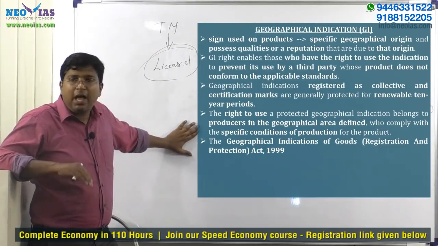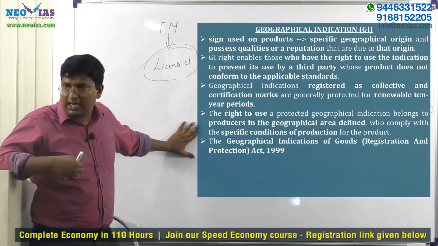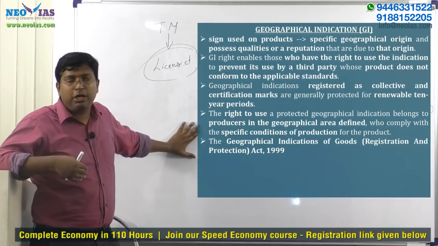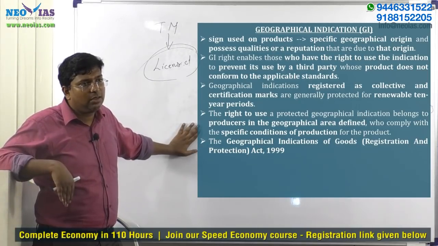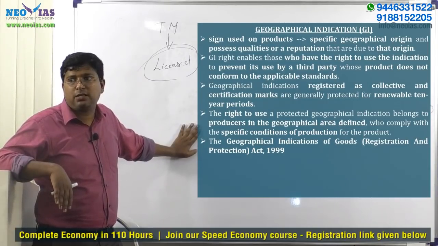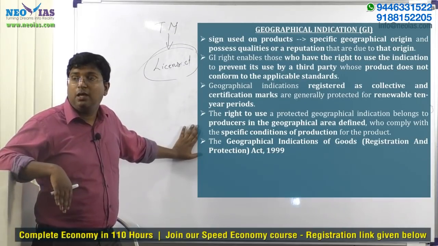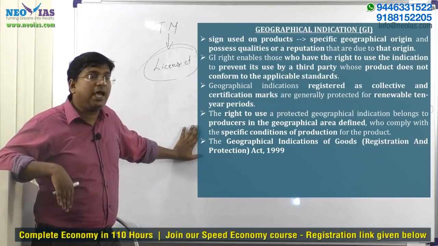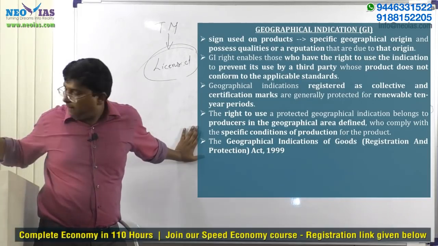We discussed it. Okay. And the Indian government, in order to enforce the GI or in order to prevent misuse of GI, has come up with a law called the Geographical Indication of Goods Registration and Protection Act. And this law we enacted in 1999 to comply with the TRIPS agreement of WTO.